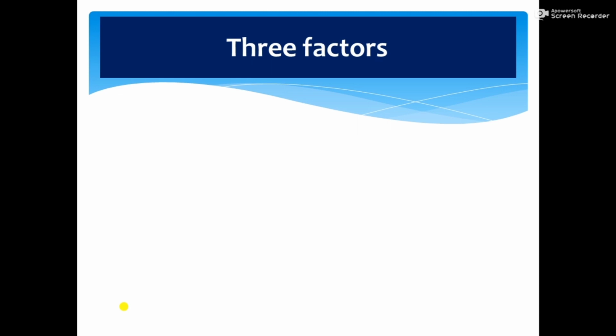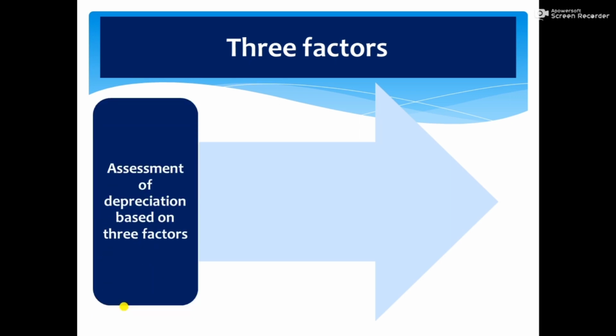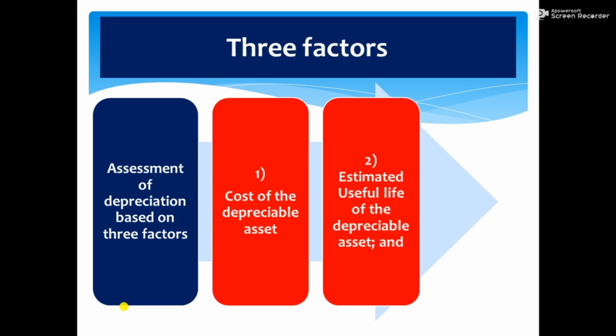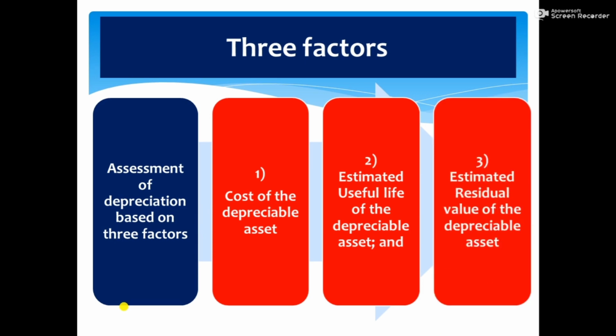The assessment of depreciation is based on 3 factors. 1. Cost of the asset. Second one, the useful life of the asset. And third one, residual value of the asset. We will discuss one by one. What is the cost of an asset?